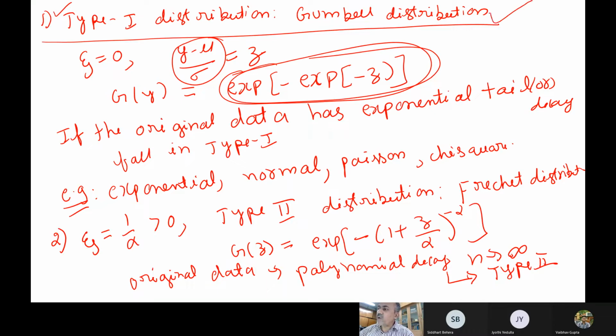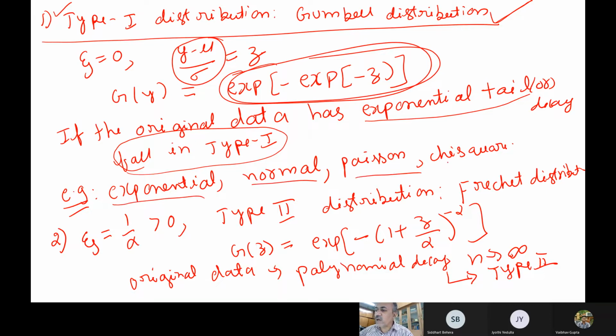Now what did we say about type 1? What type of distributions come to this type 1 distribution? What is the most important thing we observed? Exponential. Very good. So exponential tail. If the original data has an exponential tail, its extreme values fall in type 1. This is a rule, mathematically proven also. So exponential distribution, normal, Poisson, chi-square, whichever has e to the power of minus these things, their extreme values automatically collapse to type 1.